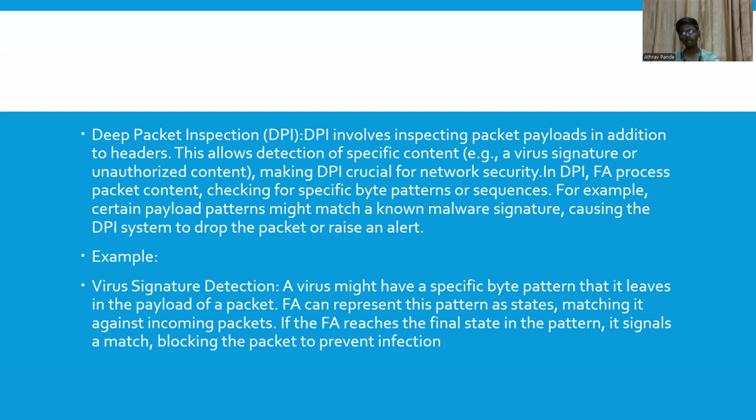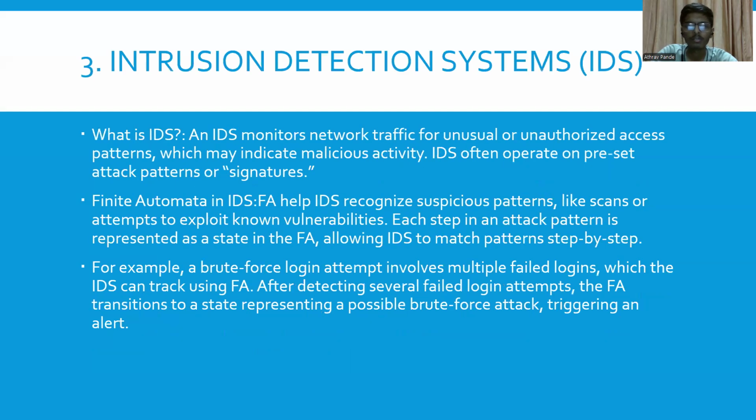For example, let's see virus signature detection. A virus might have a specific byte pattern that lives in a payload. Finite automata in this case can represent patterns as states and match them against incoming packets. If the finite automata reaches the final state of the pattern, it signals a match and blocks the packet to prevent an infection.